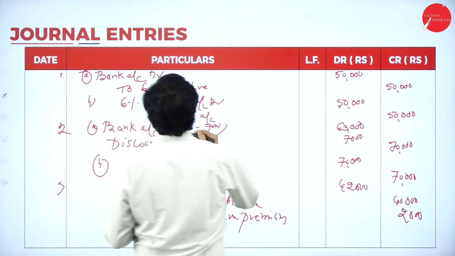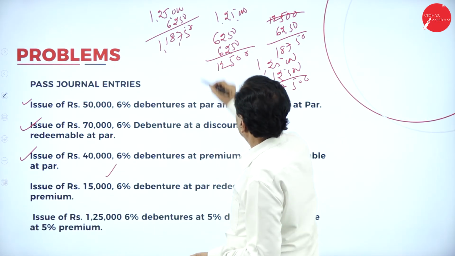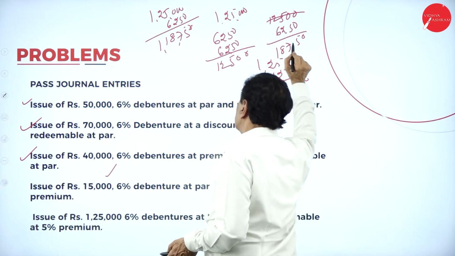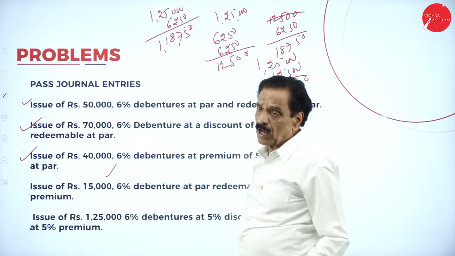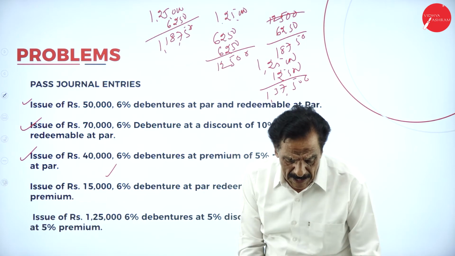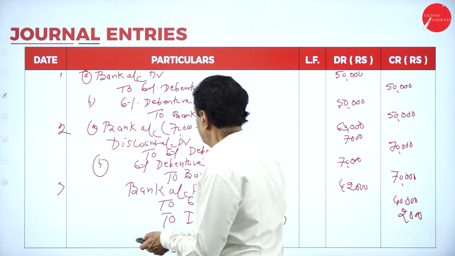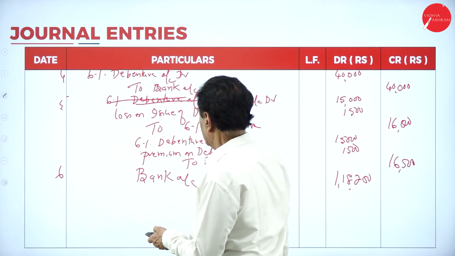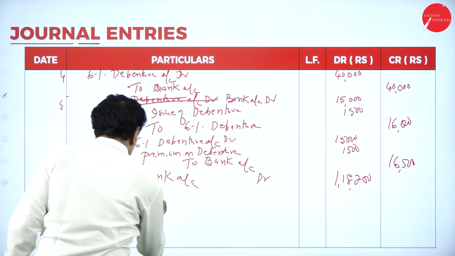Discount is 6,250. Premium also 5%. So totally how much you lost? 12,500 is the loss. Loss on issue of debenture.